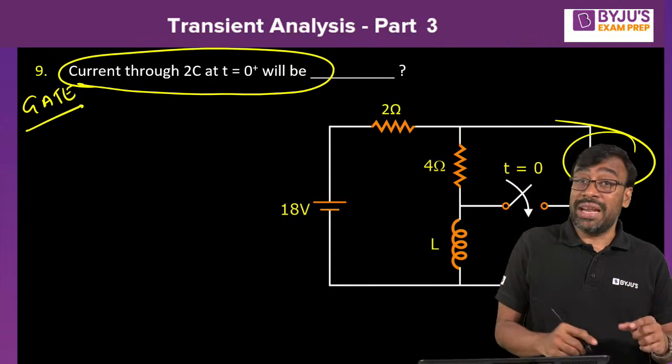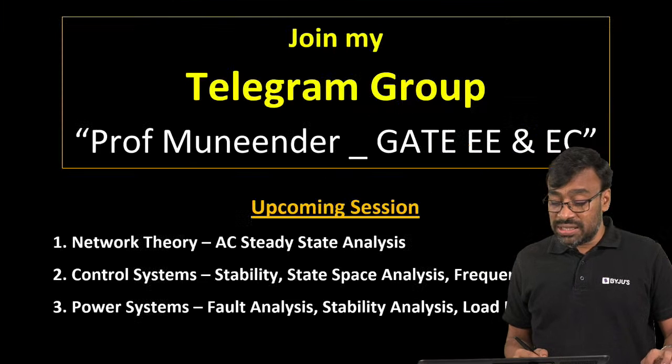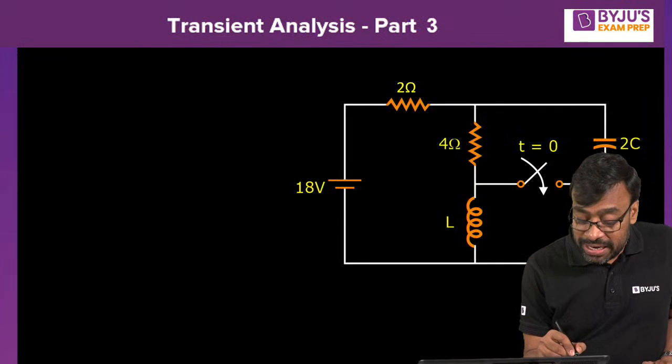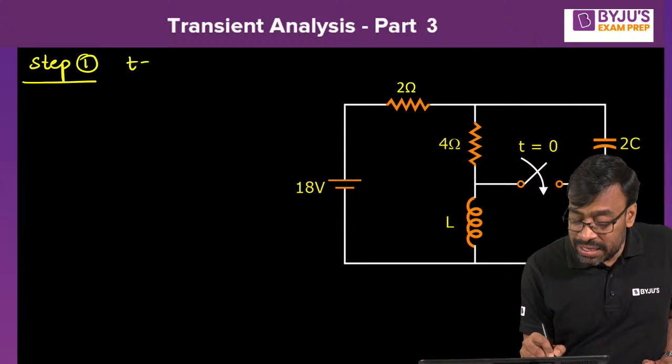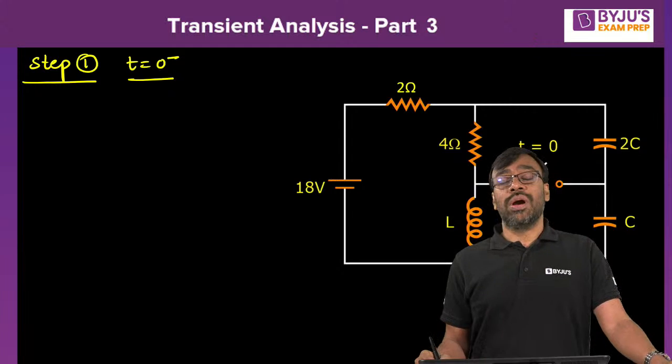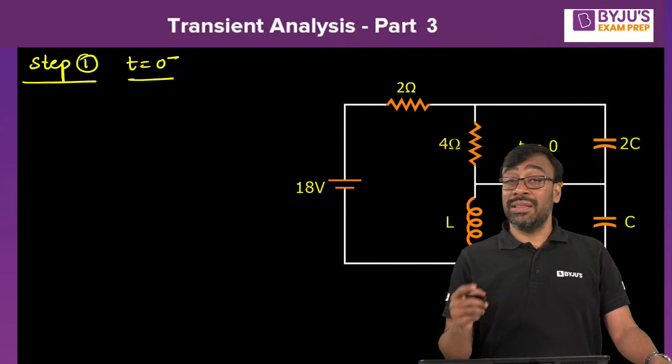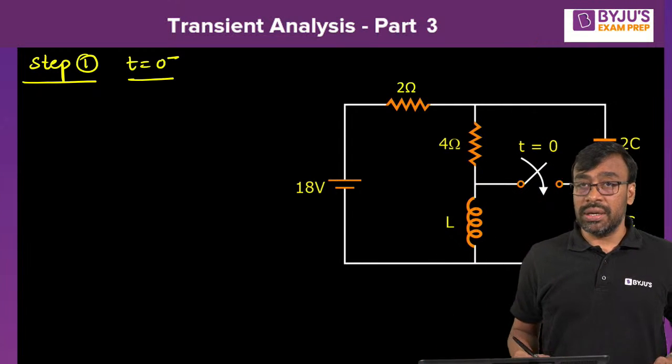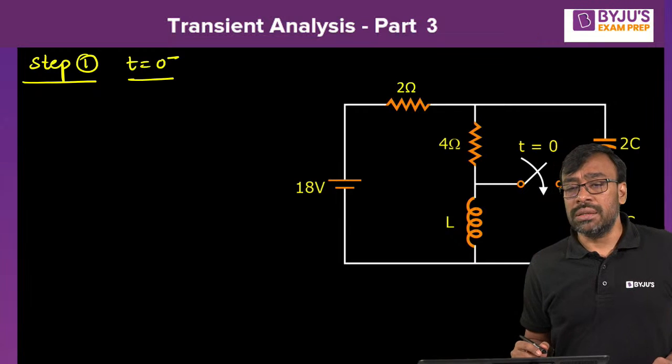Before that, the t equal to 0 minus equivalent. Can you tell me what is the t equal to 0 minus equivalent? Step 1 first. Because if you want to construct t equal to 0 plus, first you have to construct t equal to 0 minus and find what was the current flowing through the inductor and what was the voltage across the capacitor. Based on that, you can construct the t equal to 0 plus equivalent. Do all of you agree? Well,